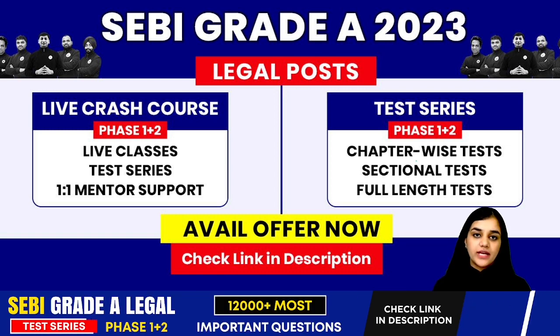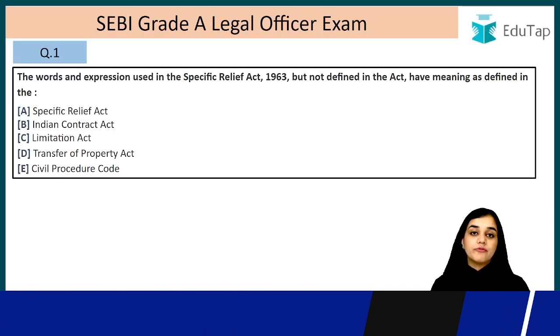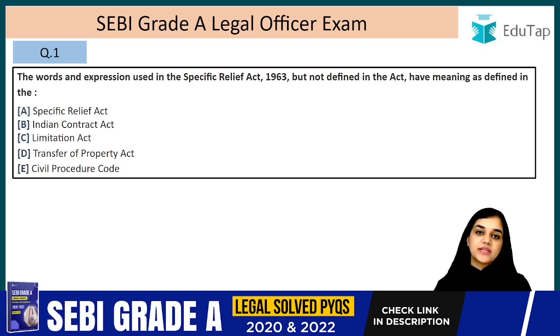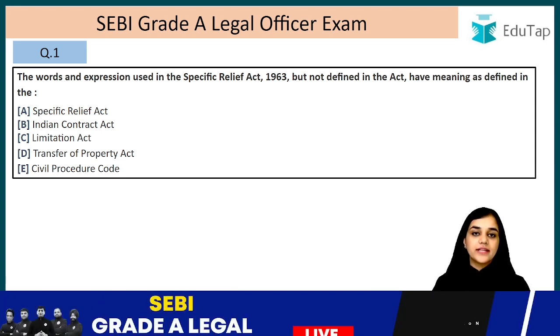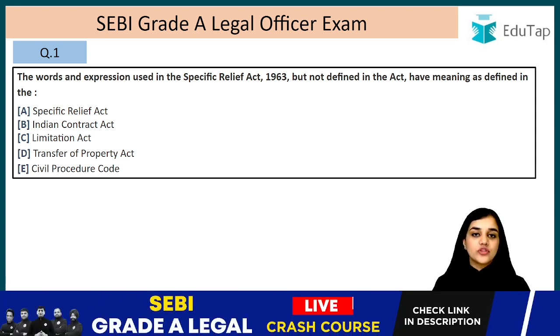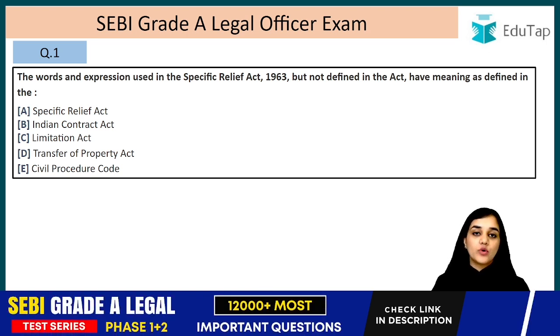Right, so let's begin with our class today. Before starting the questions, what is the Specific Relief Act? Let's talk about it. The Specific Relief Act comes into play when your contractual or civil right is violated, and damages or compensation is not an adequate relief, then specific relief comes into play.